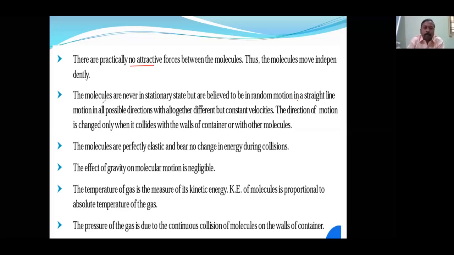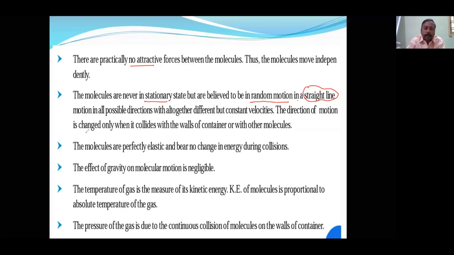Then, molecules are never stationary. This is correct. Molecules never rest. They keep on moving, always in random motion. And this was also a previous year question. They move in straight lines only. They do not follow a curved path. Always they will move in a straight line only.